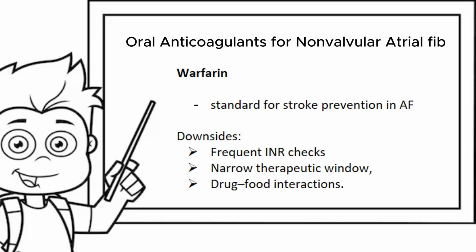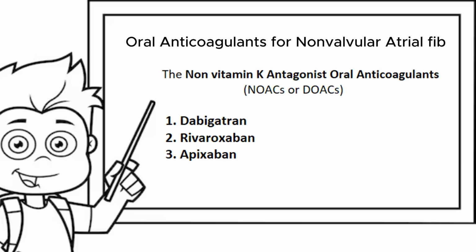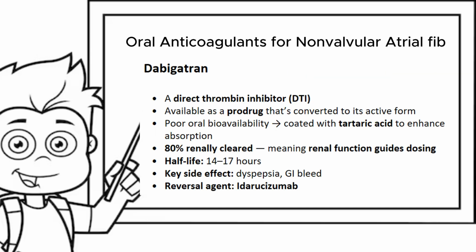And that's where the non-vitamin K antagonist oral anticoagulants come in, the NOACs or the DOACs, the direct oral anticoagulants. There are three of them that you should be very familiar with, and they include Dabigatran, Rivaroxaban, and Apixaban. Let us talk about Dabigatran.